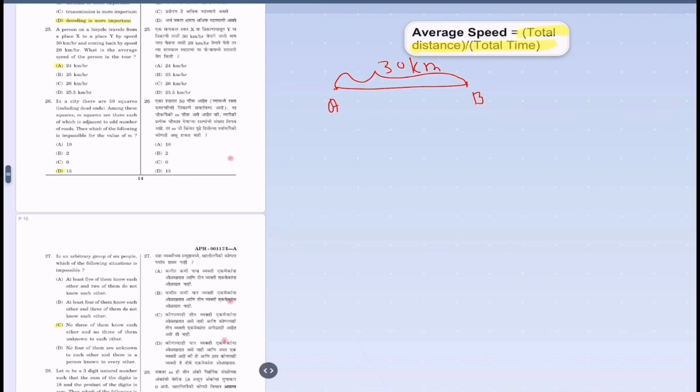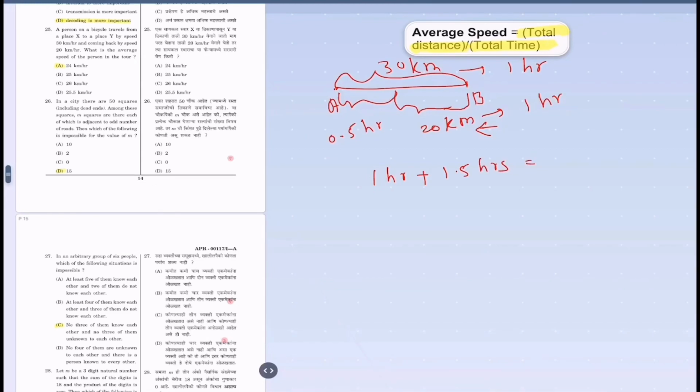So that person will take 1 hour to travel while going from A to B. Now while coming back from B to A, the speed is 20 kilometers per hour. So for 20 kilometers to travel, that person will take 1 hour, and for the next 10 kilometers the person will take half an hour. So while going from A to B, the time taken is 1 hour, and while coming back 1 plus 0.5 means 1.5 hours.